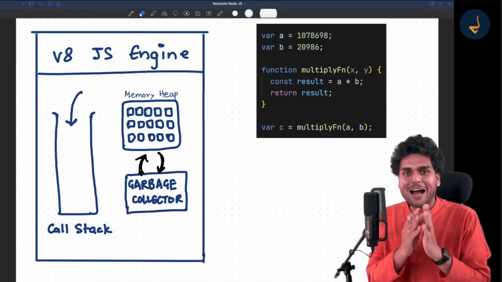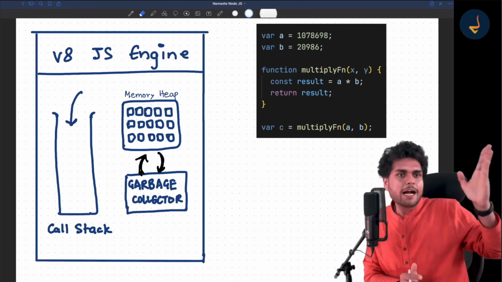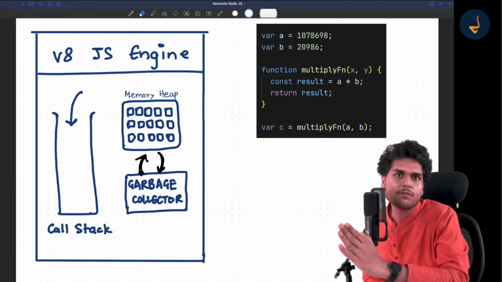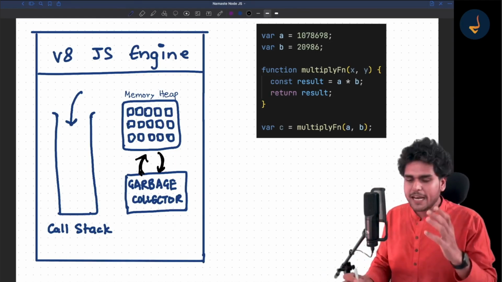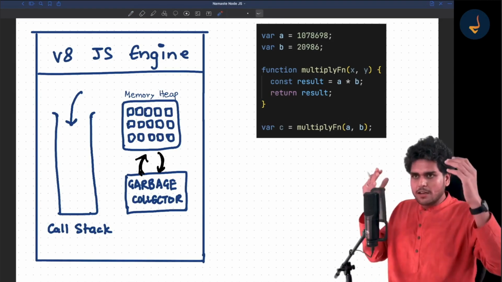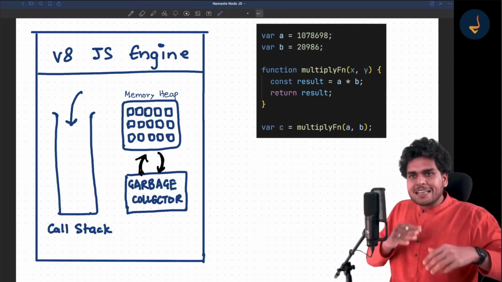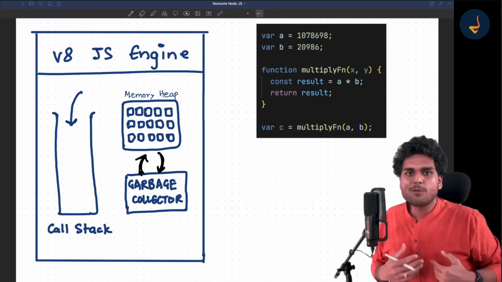If you haven't understood how this code is executed, I would request you to please go back and watch this video once again. Rewatch it. You will understand how this works, right? So let me recap it very quickly. I explain something and then I re-explain it. This is my bad habit as a teacher, but it is a very good habit for you.